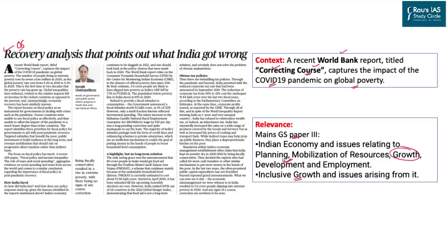This article of the Hindu newspaper appeared on page 6 and was part of the editorial section. The article actually highlighted the recent report published by World Bank with respect to the impact of COVID-19 on the global poverty. The title of the report was Correcting the Course, and the course here actually means the policies which were adopted by various governments, including the Indian government, towards protecting the people from falling back into the trap of poverty.